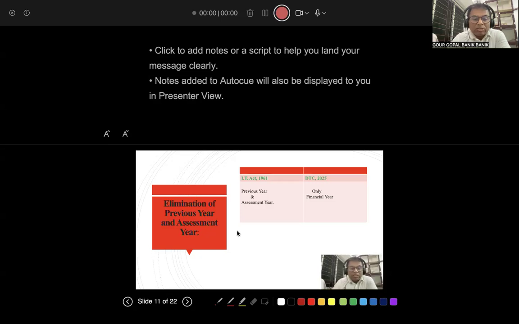Next change is elimination of previous year and assessment year. In the Income Tax Act 1961, previous year and assessment year, these two years were there. All of you know, you have to remember that from 1st April to 31st March next year it's the previous year, and again from 1st April to 31st March next year is the assessment year. All this was there. But from DTC 2025, there will be only the financial year and no previous year, assessment year, nothing.